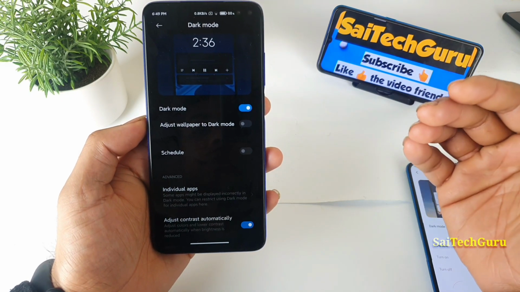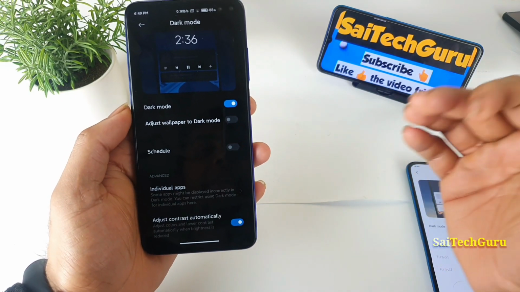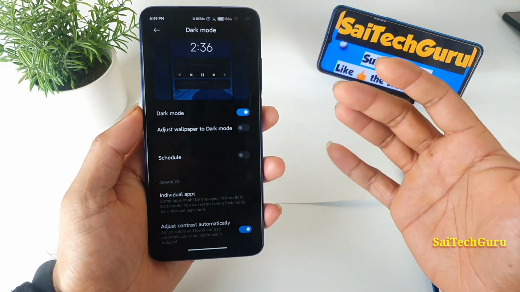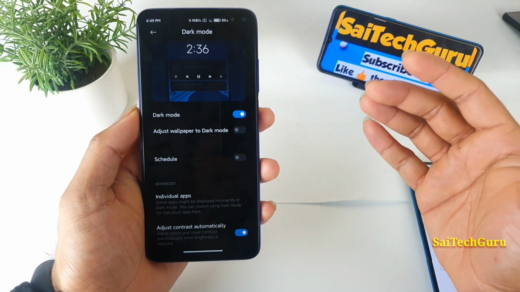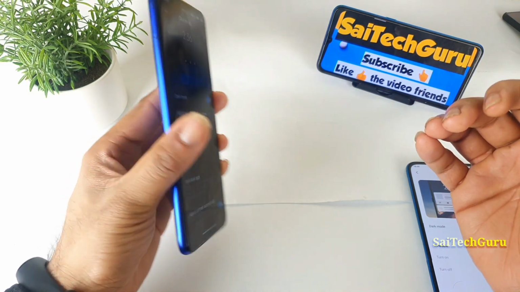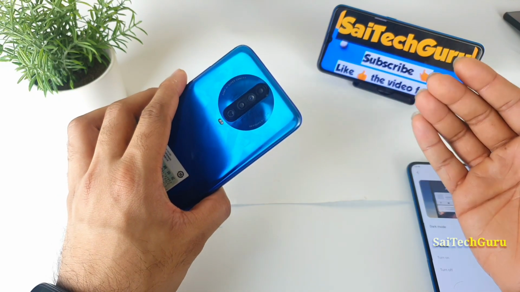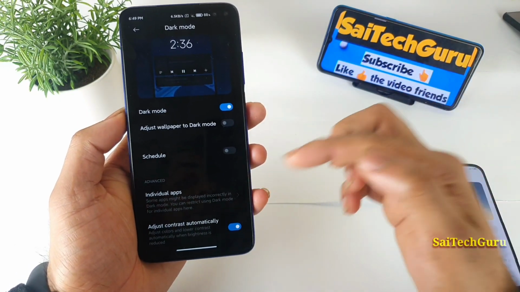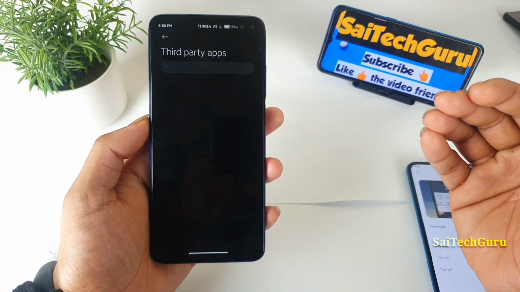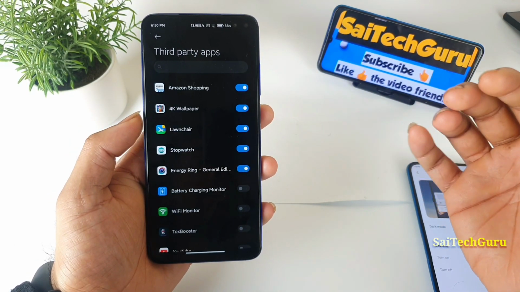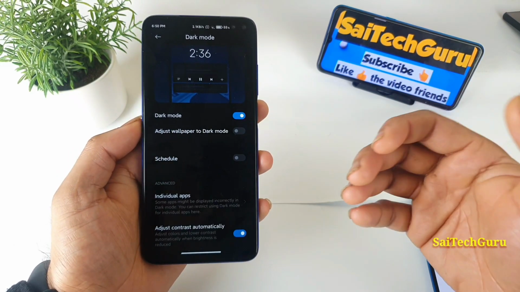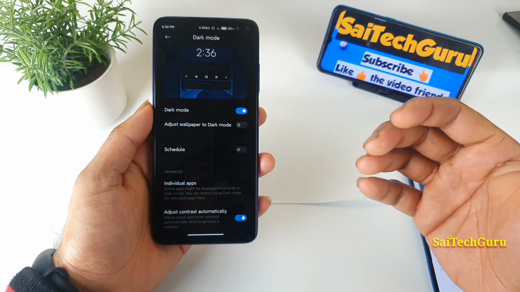Overall, we have these three different options right now in the dark mode after the MIUI 12 update. Definitely you need to try this dark mode once you get your Poco X2 running the latest MIUI 12 version. This is the most interesting feature, where you can select individual third-party applications. This is what I have been waiting for a very long time in the Poco X2, where I just want to individually select the applications for the dark mode which I want.